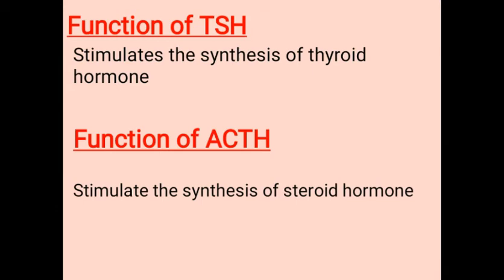Then function of ACTH, adrenocorticotropic hormone. ACTH stimulates the synthesis and secretion of steroid hormones called glucocorticoids.